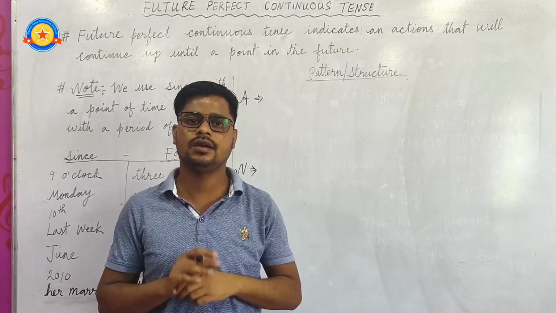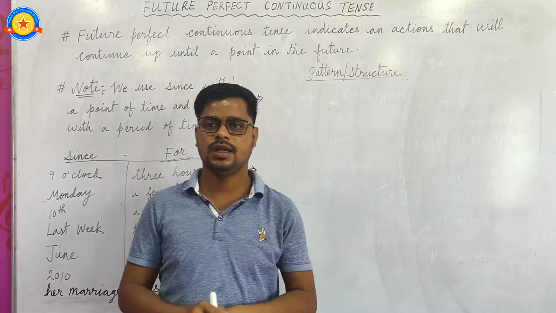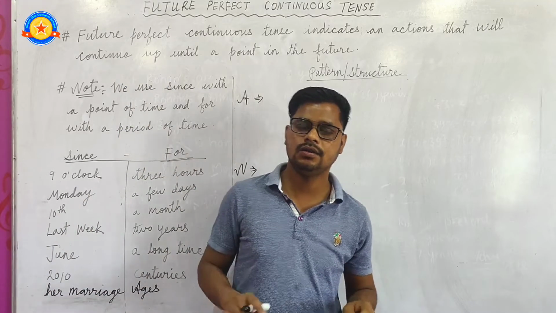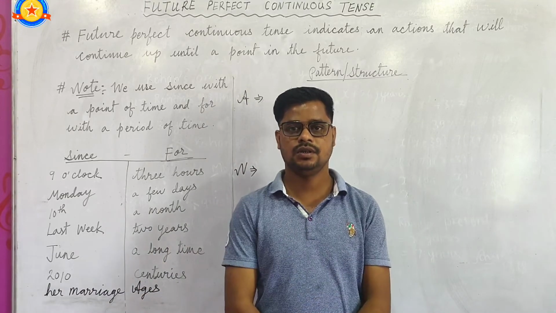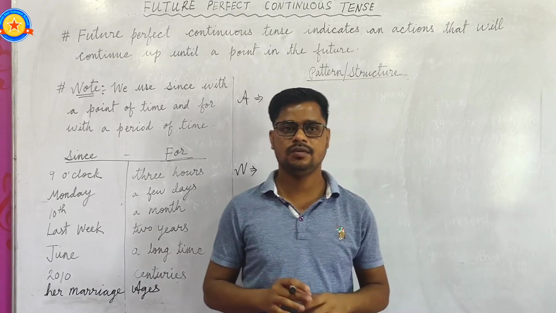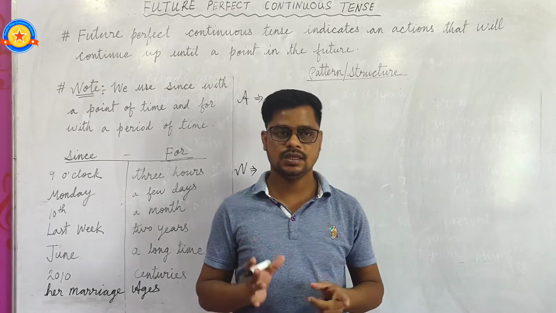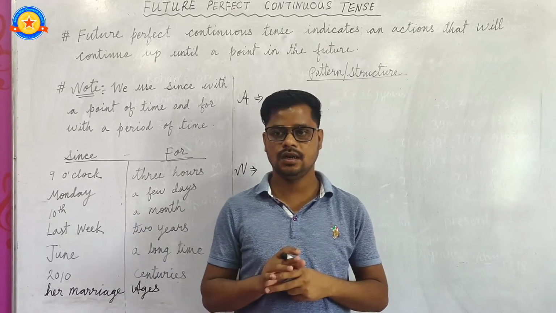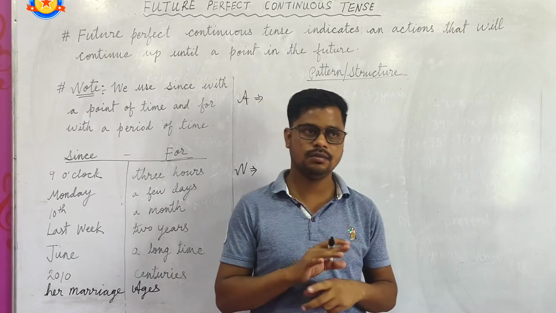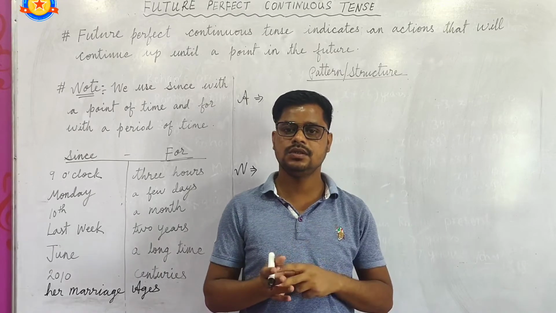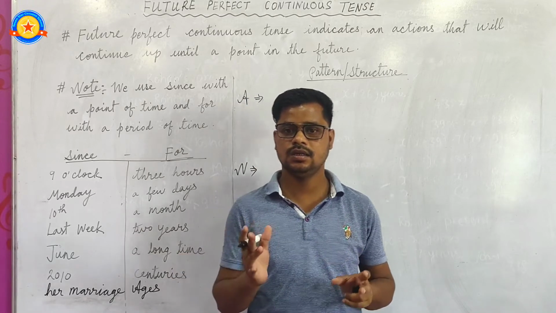Some usages of future perfect continuous tense are as follows. I am going to tell you now: to show that something will continue up until a particular event or time in the future; to talk about something that finishes just before another time or action; an action that will have started, will have continued for some time, and will still be in progress in the future, either before a specific moment or before another action takes place.